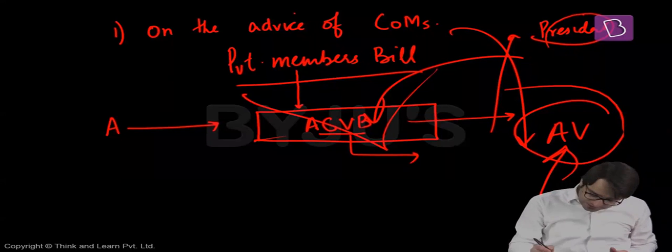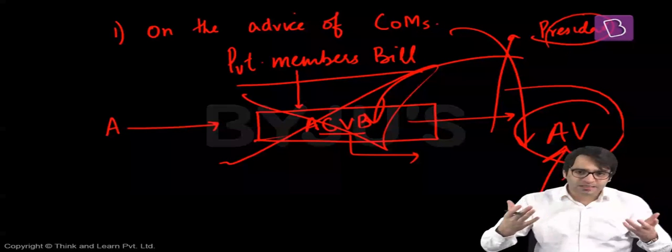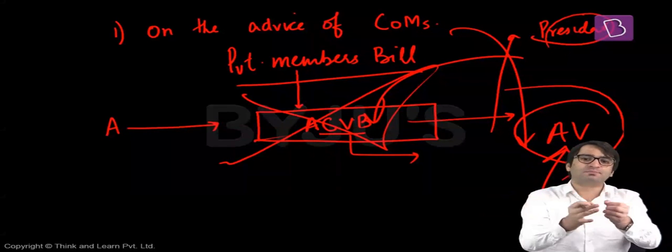I'm using my absolute veto. This Anti-Communal Violence Bill is dead. It can never become a law. So this is how constitutional experts envisage that an absolute veto power can be used by the President of India.